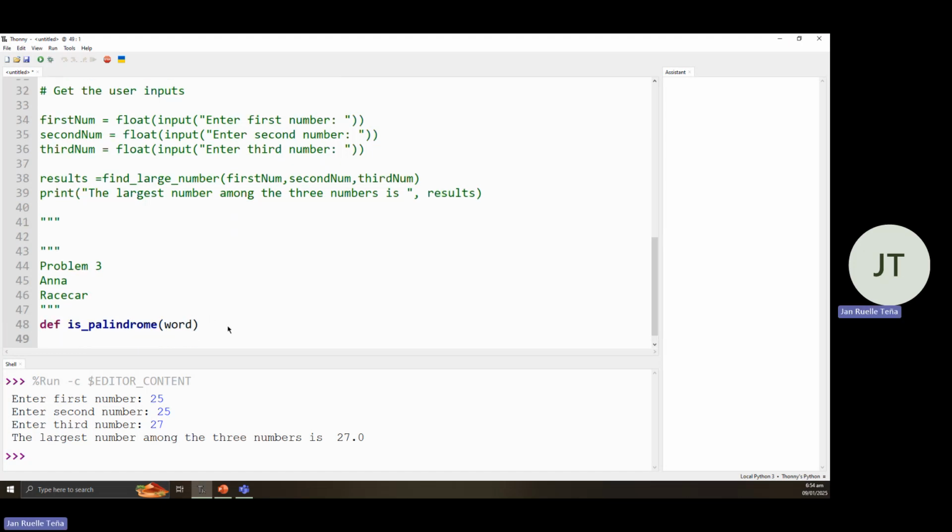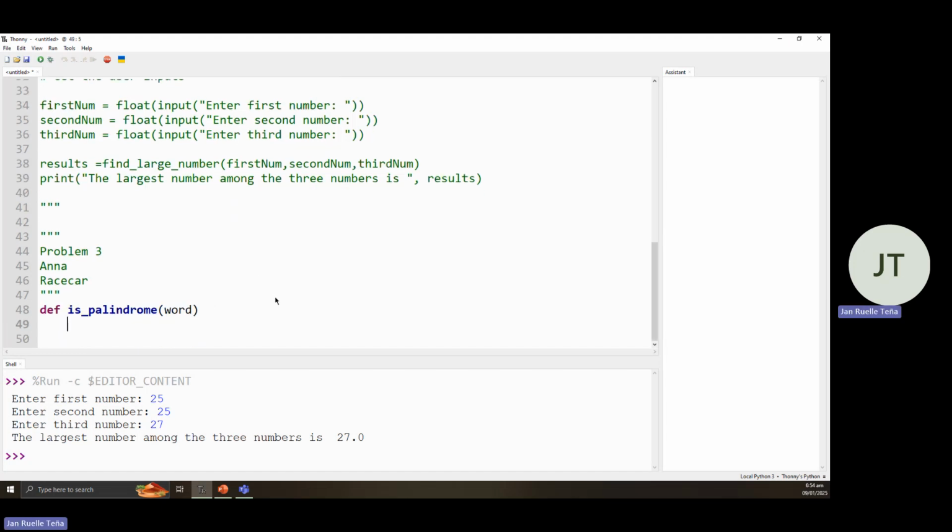And then we need to return word is equal to... So we'll be using a slice function here. So word, then we have here the slice function. So it means that it would count one by one, or checks if the string is equal to its reverse itself, once you reverse this string that you input.